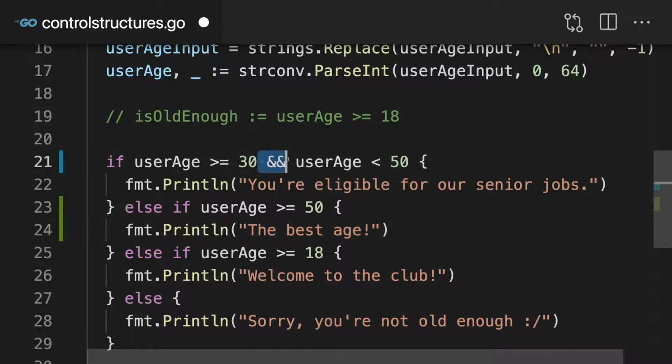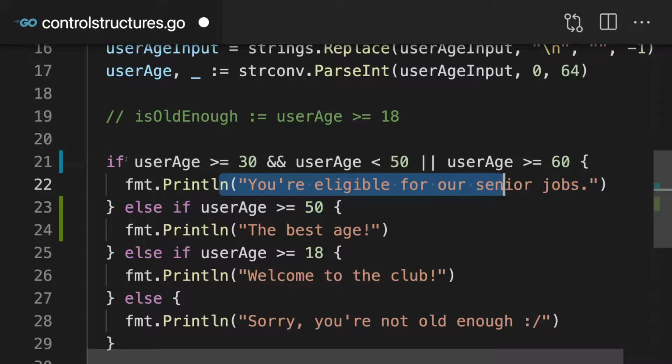Now you can also not just combine checks with the AND operator, but you also have the OR operator. For that, let's say, for some reason, we want to print this message if the user is older than 30 but younger than 50, or if the user is older than 60, for whatever reason. In that case, you can add the double pipe symbol operator, the OR operator, and then check if user age is greater or equal than 60, for example. Now this code here will execute if this condition is met or this condition is met.